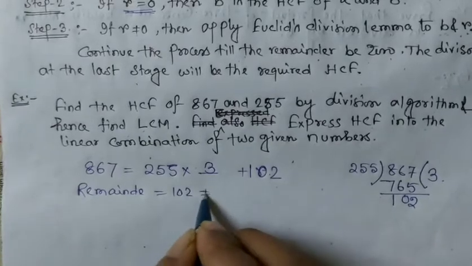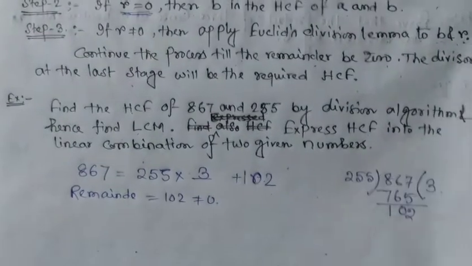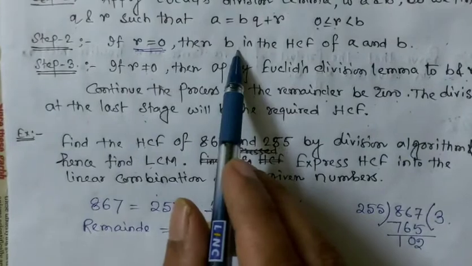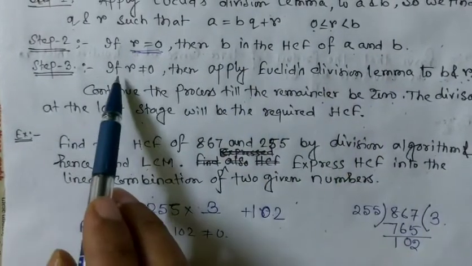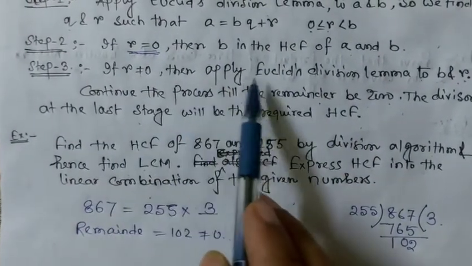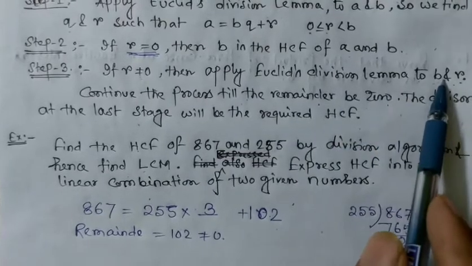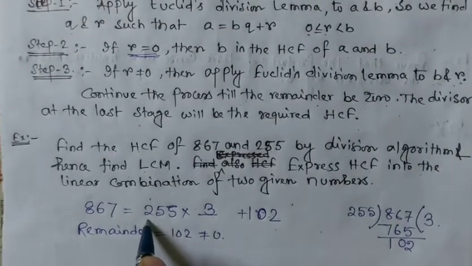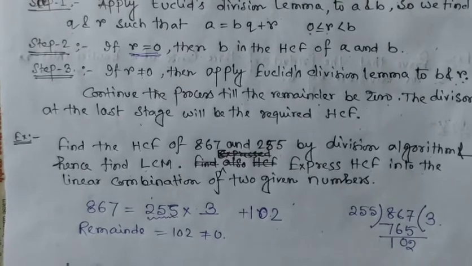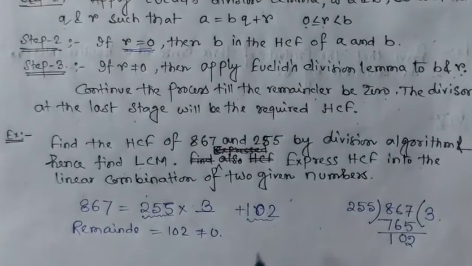So obviously this is not equal to 0. That means in step 2, if R equals 0, then B is the HCF, and in step 3, if R is not equal to 0, then we apply Euclid's division lemma to B and R. So B is 255, and R is 102.